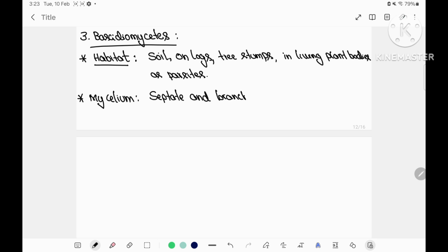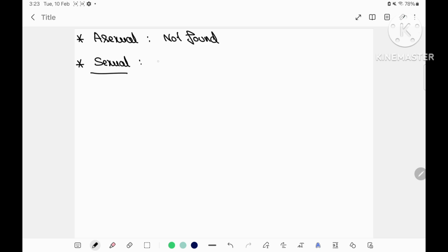Habitat is various: soil, on logs, tree stumps, in living plants, and bodies as parasites. Mycelium is septate and branched. In asexual reproduction, the spores are not found.